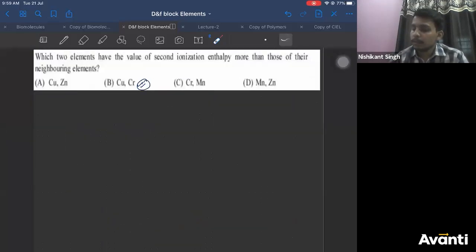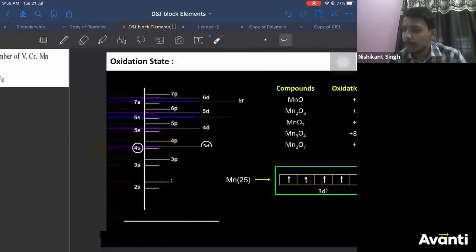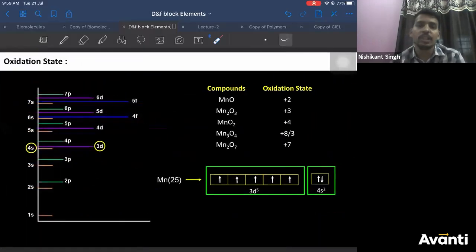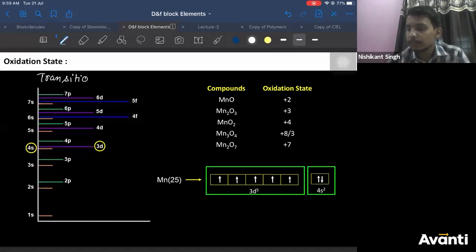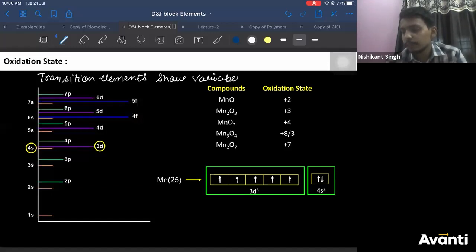Okay. So let's move ahead to our next property, that is oxidation state. The most important property about transition elements or d block elements is oxidation state. Let us see one important thing. We will write a statement: transition elements show variable oxidation state.